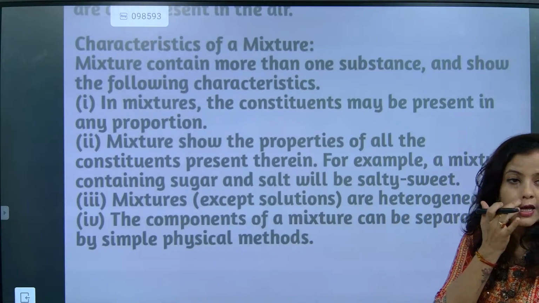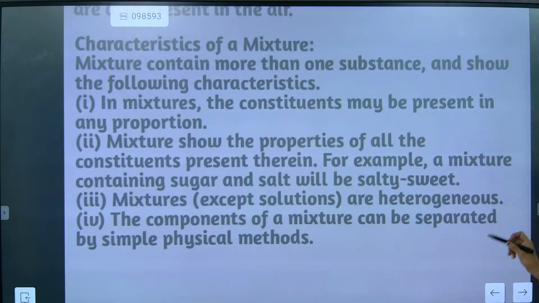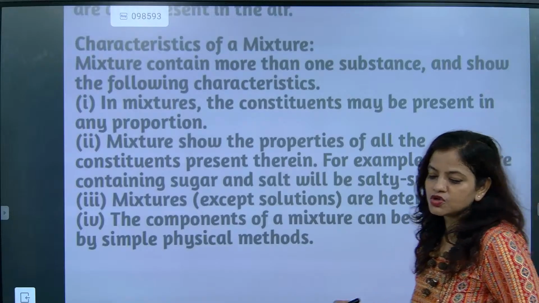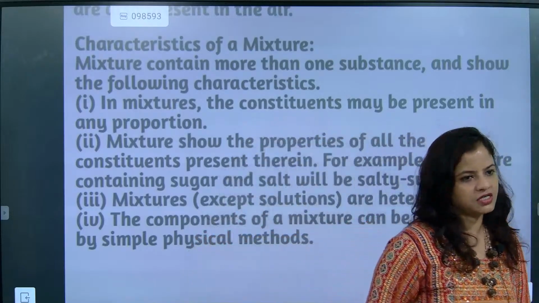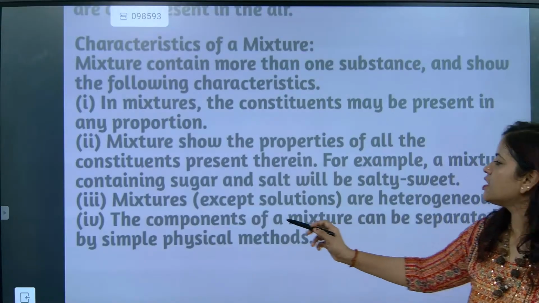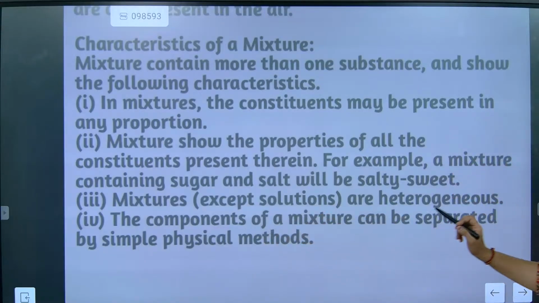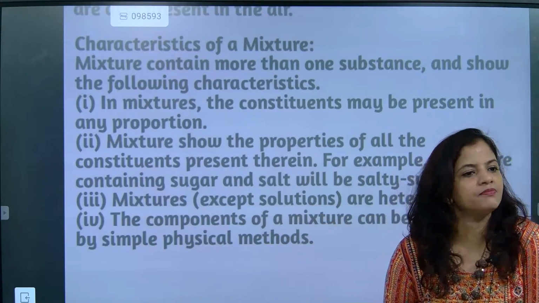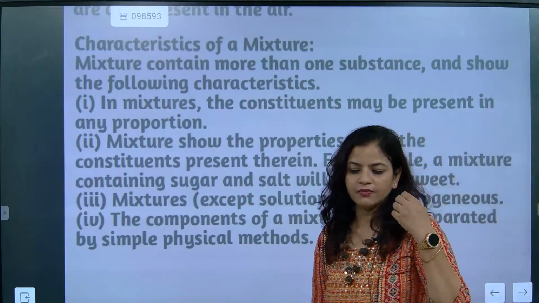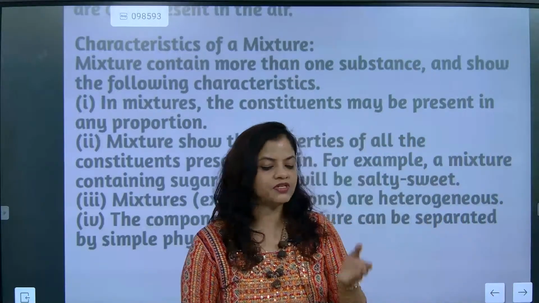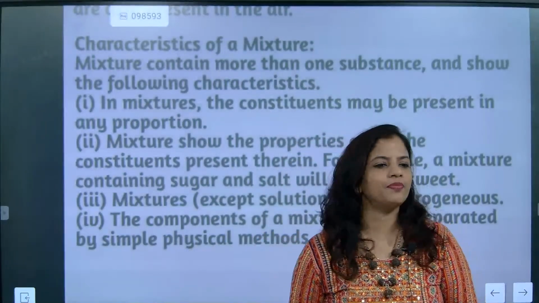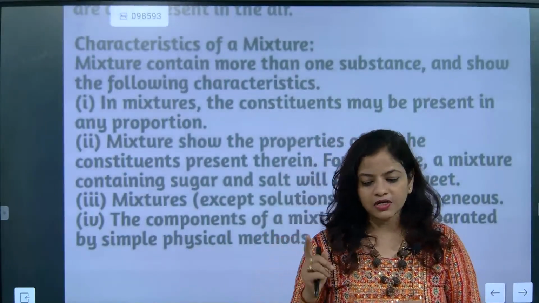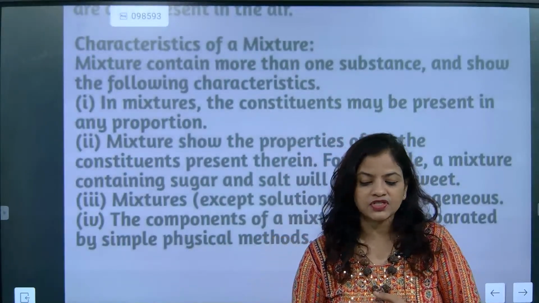Mixtures are what? Heterogeneous. Understood? So it is not homogeneous, meaning its composition is not the same throughout. It is heterogeneous. Next part: the components of a mixture can be separated by simple physical methods. Yes or no? If accidentally some substance is added into another, we can separate it out. So what are the four characteristics we have studied about mixture?